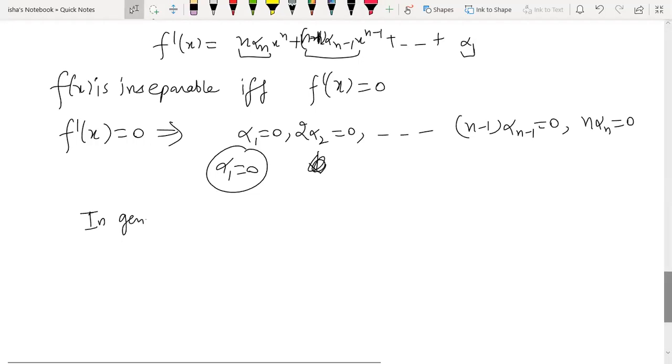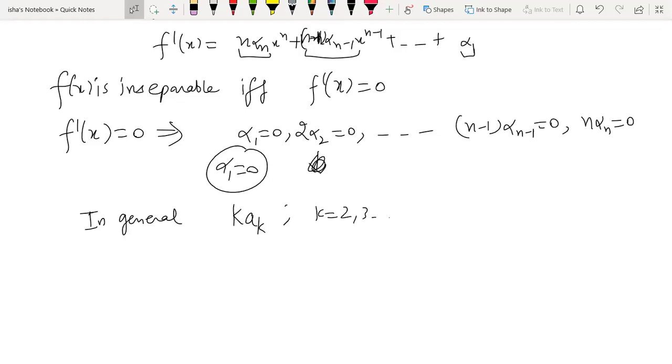In general, these coefficients look like k times alpha k, where k goes up to n: 2, 3, ..., n. So k alpha k is equal to 0 implies either k is 0 or alpha k is 0.